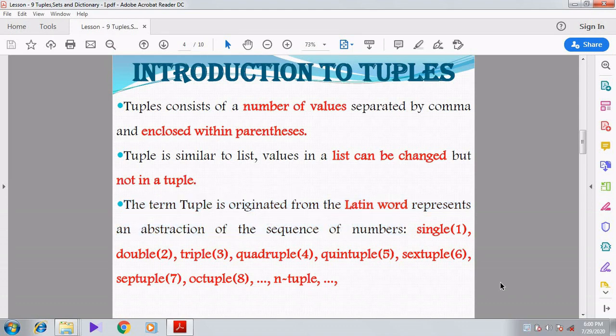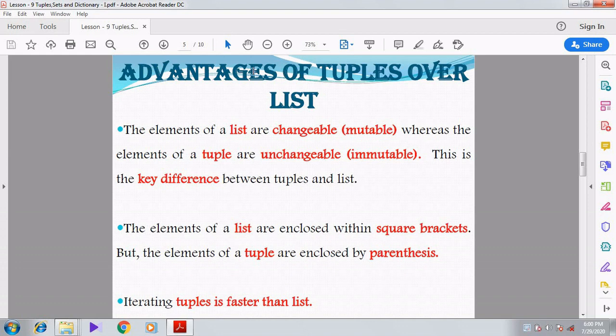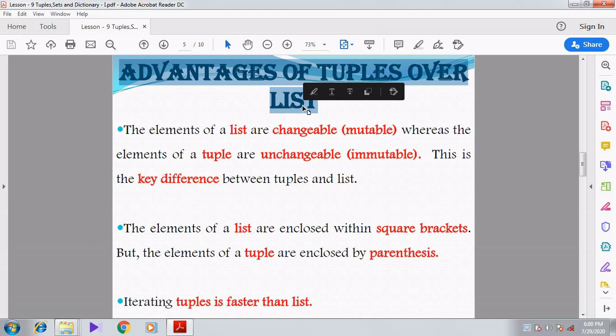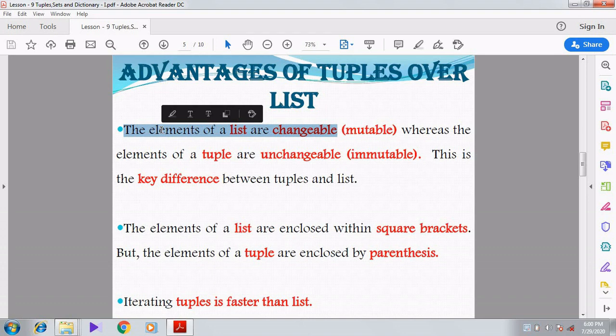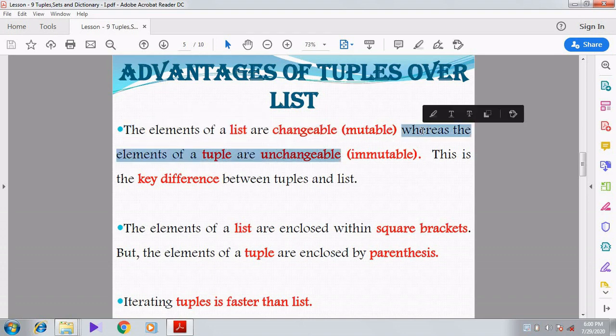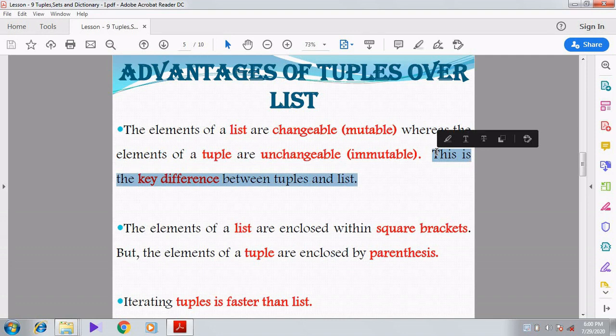Then we can see the advantages of tuple over the list. The elements of the list are changeable, that is mutable, whereas the elements of the tuples are unchangeable, immutable. This is the key difference between tuples and the list.